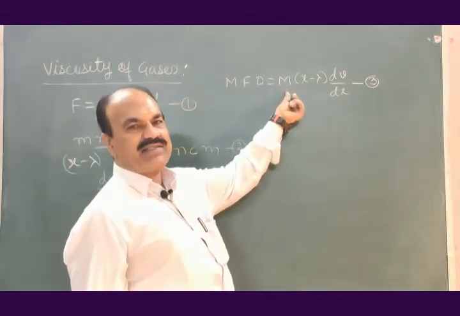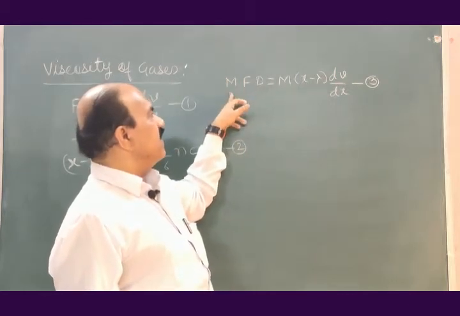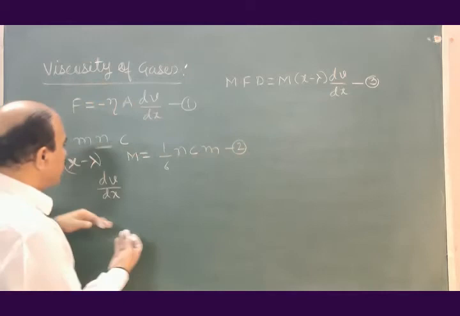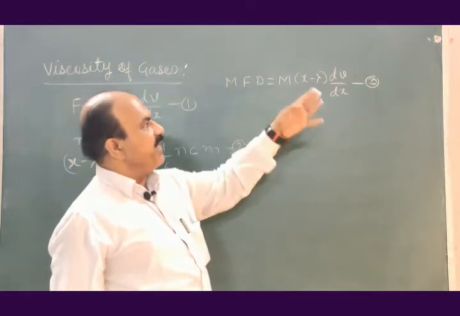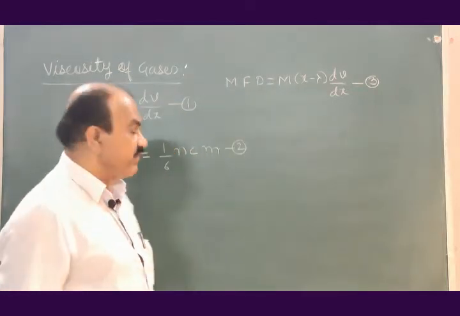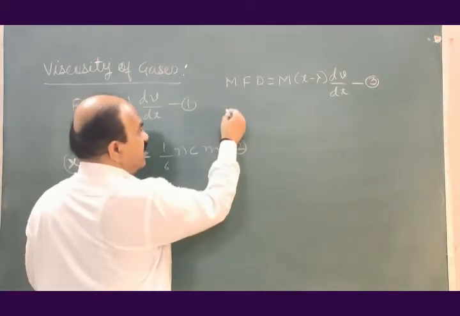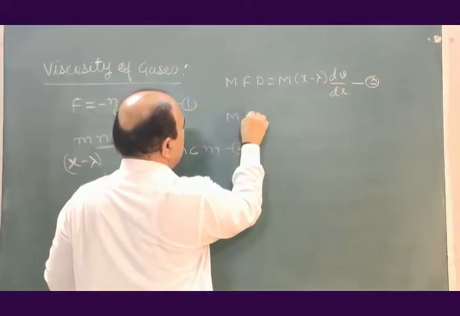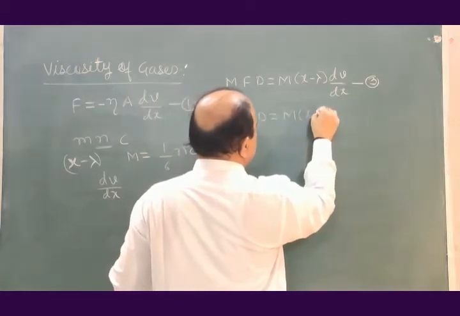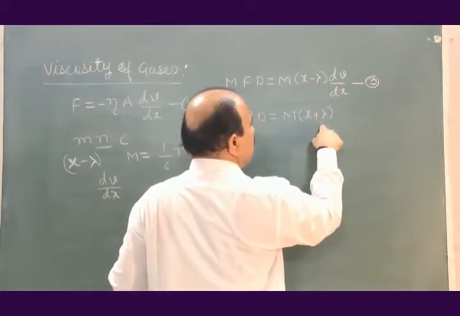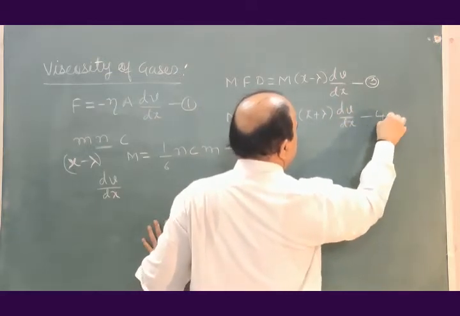Velocity multiplied by mass. So the momentum in the forward direction, I have taken this as the forward direction, is m into (x minus lambda into dv by dx). What will be the momentum in the backward, reverse direction? Momentum in the reverse direction will be m into (x plus lambda into dv by dx), equation number 4.